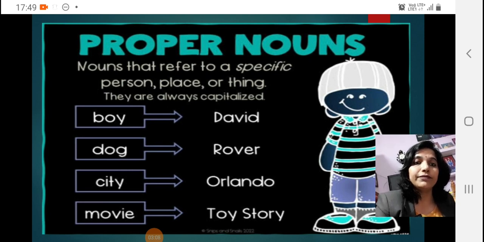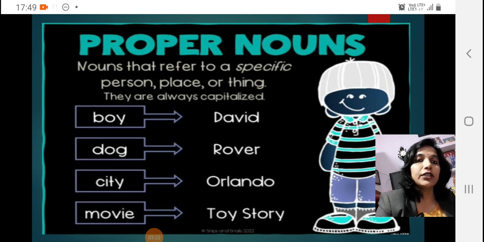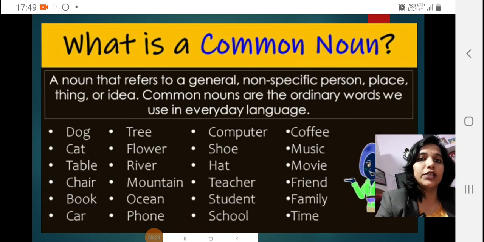So don't forget, most of the students, even those studying in the higher classes, are still in the habit of beginning proper nouns with small letters. This is very incorrect. Improve it from today onwards. Okay, let's move to the next, common noun.